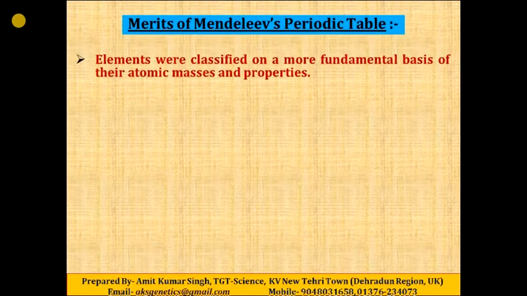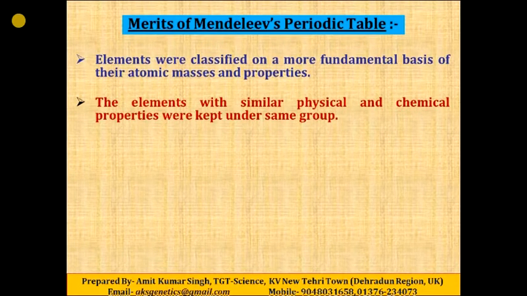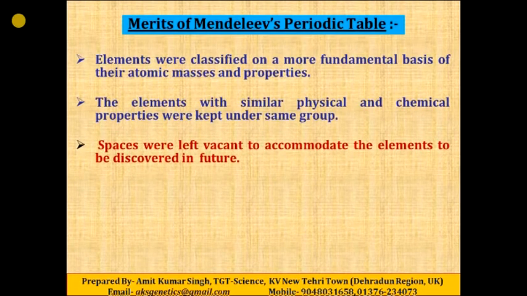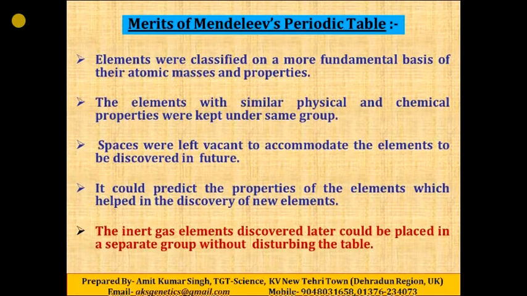Elements were classified on a more fundamental basis of their atomic masses and properties. The elements with similar physical and chemical properties are kept under the same group. Spaces left vacant to accommodate the elements to be discovered in future. Next, it could predict the properties of the elements, which helped in the discovery of new elements. And last one, the inert gas elements discovered later could be placed in a separate group without disturbing the whole table. So these are some merits or advantages.